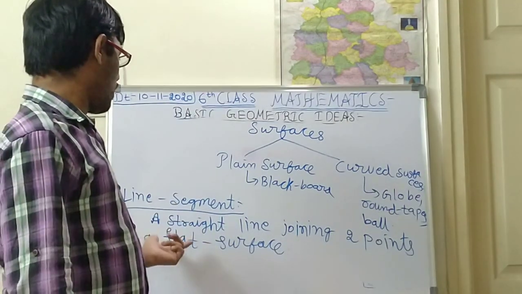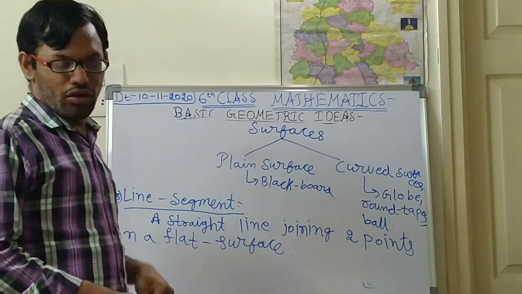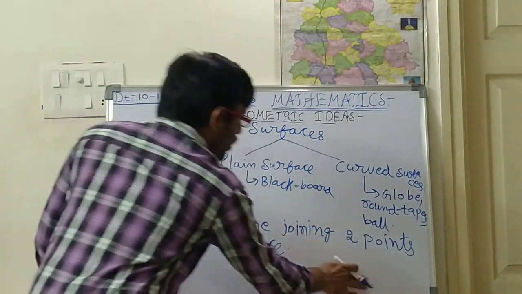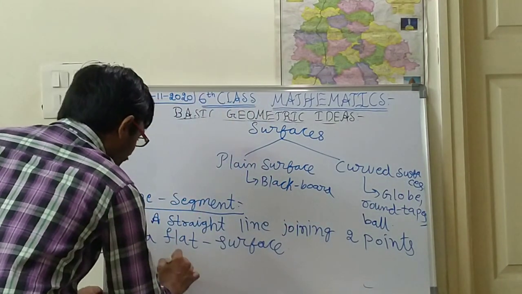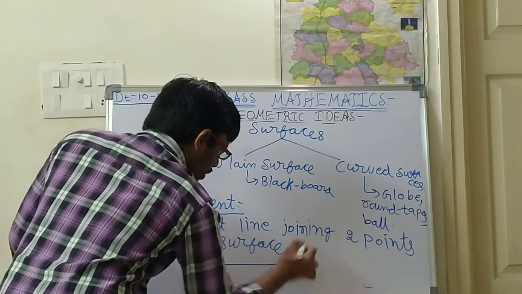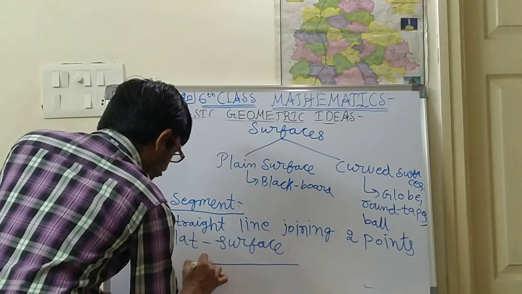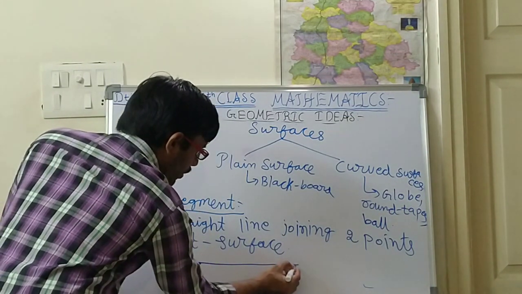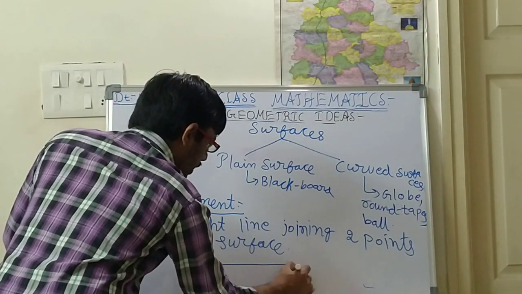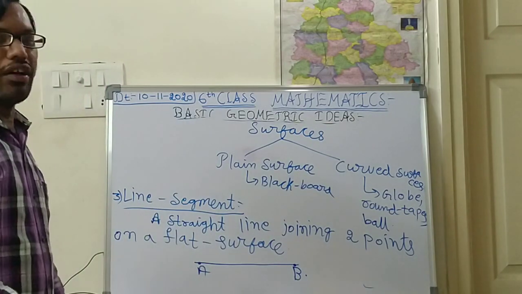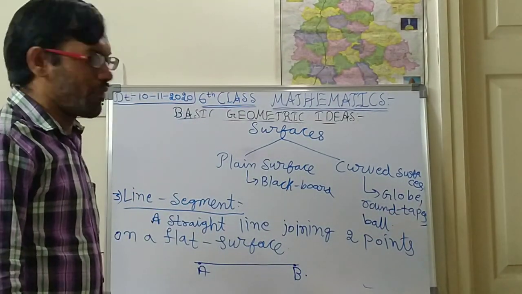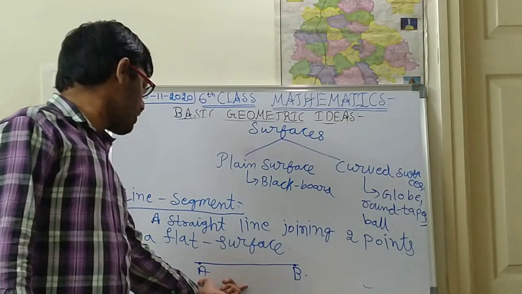So how will a line segment look? Children, please draw the diagram of a line segment with a pencil only. Like this. On the line there will be two end points. One is A and another one is B. So this is a line segment, children. I hope you are understanding my point.